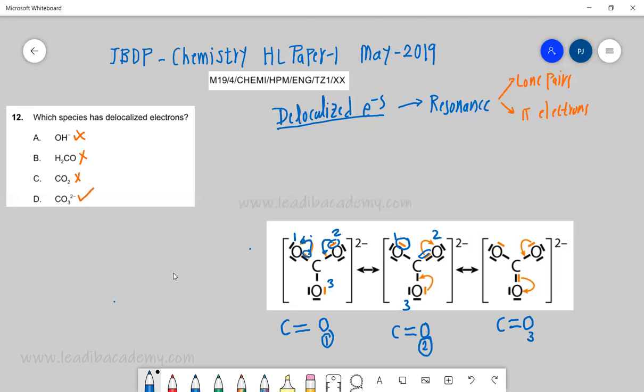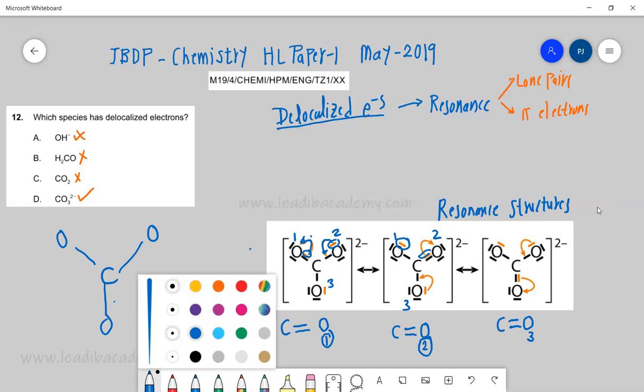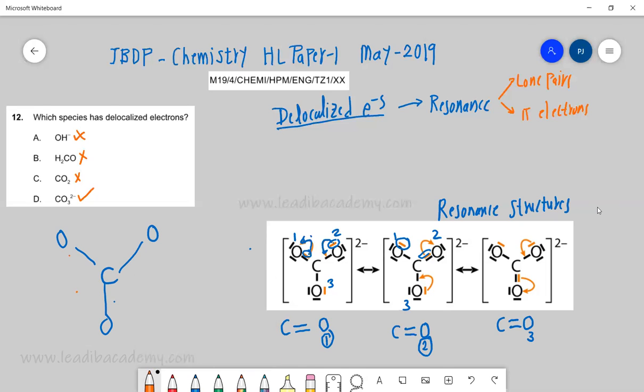If you ask which structure is correct, these are called resonance structures, and the correct structure, for your information, is like this, with oxygen, oxygen, and oxygen.